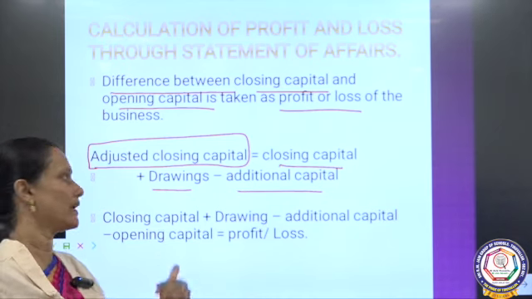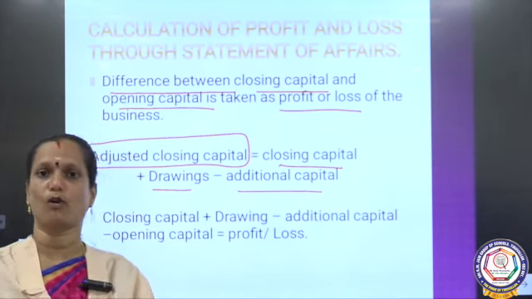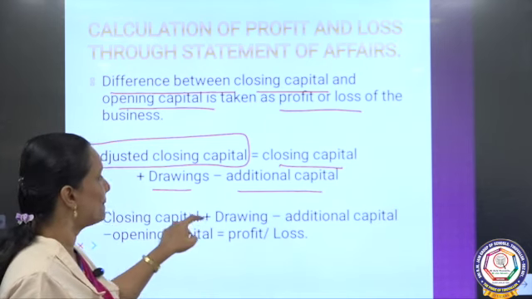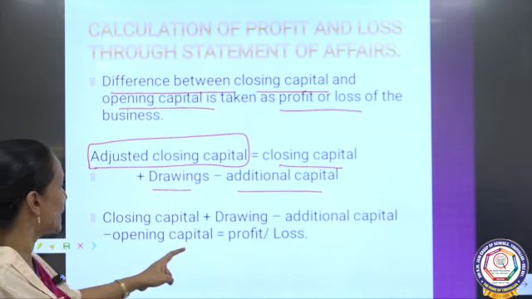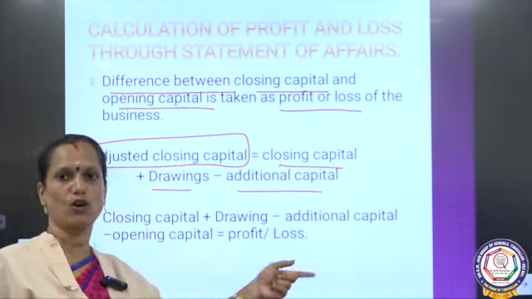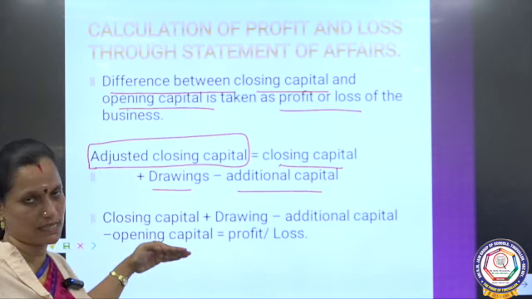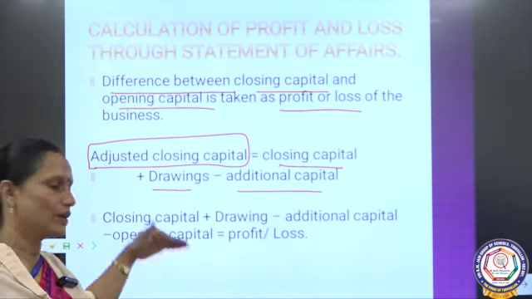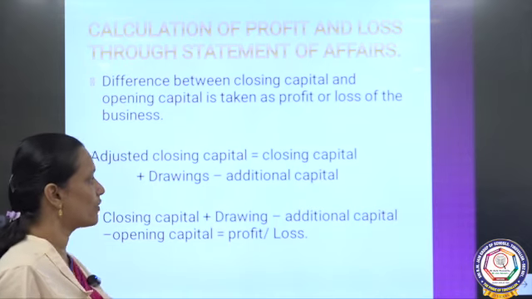So, write this down, children. How can we find out profit or loss? The closing capital plus drawings minus additional capital minus opening capital equals profit or loss. If it shows a negative balance, it shows loss. If it is a positive balance, it shows profit. Okay. Write this down, children. Tomorrow we will see the sum.